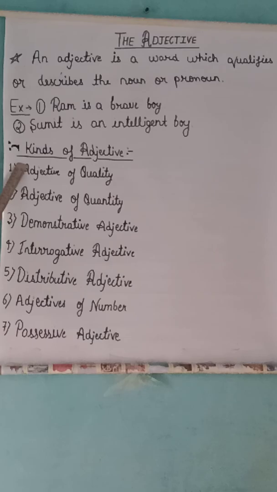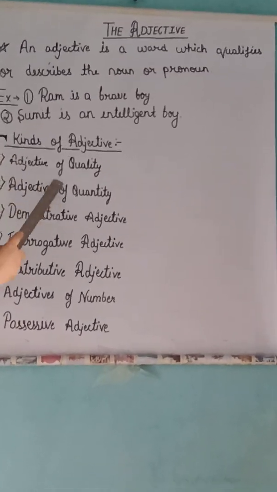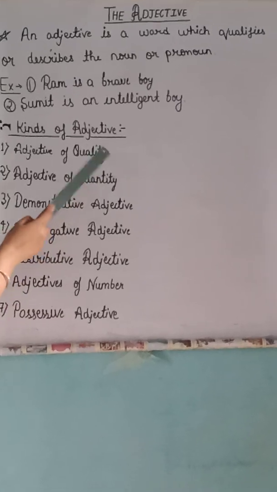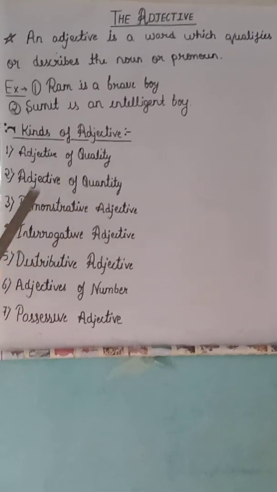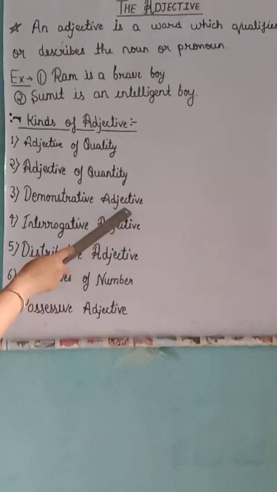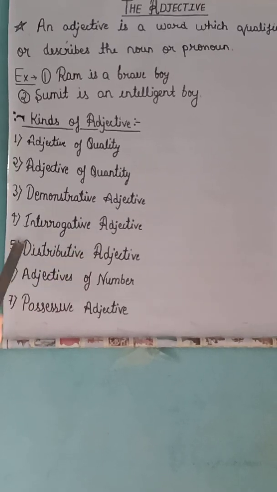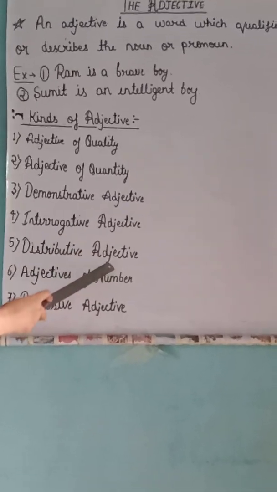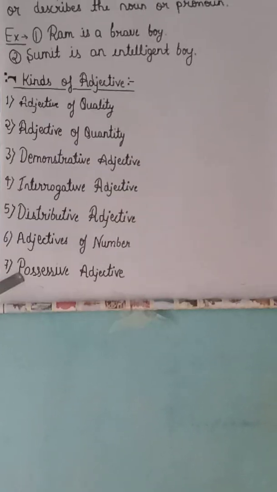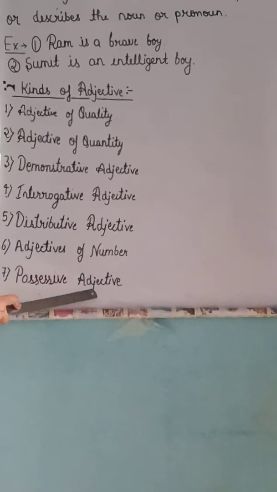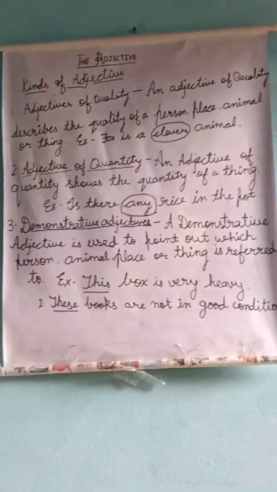Let's discuss the kinds of adjectives. Number 1 is adjective of quality. Number 2 is adjective of quantity. Number 3 is demonstrative adjective. Fourth one is interrogative adjective. Fifth one is distributive adjective. Sixth is adjectives of number. And the last is possessive adjective. Let's look into them one by one in detail.